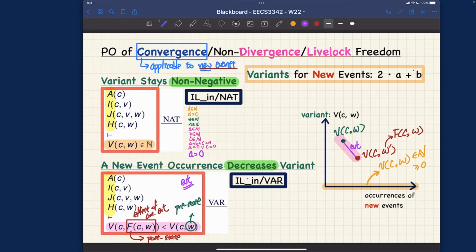And then how do we actually do the goal for the sequent? So in the goal over here, what about the variance over here? So this will be just the variant expression, which will be 2 times a plus b.